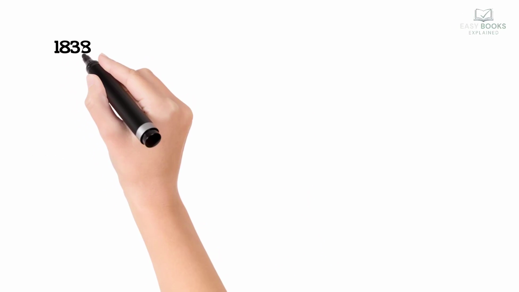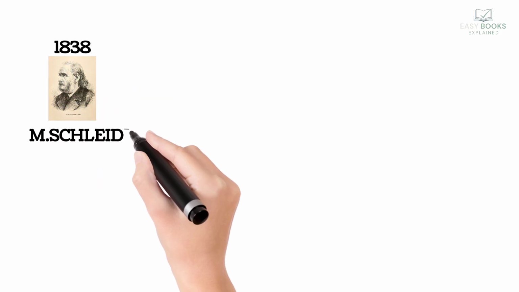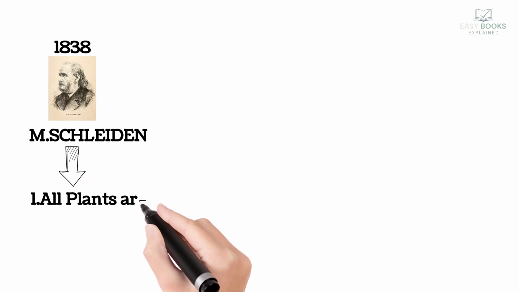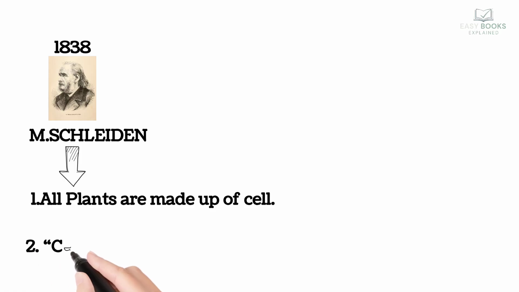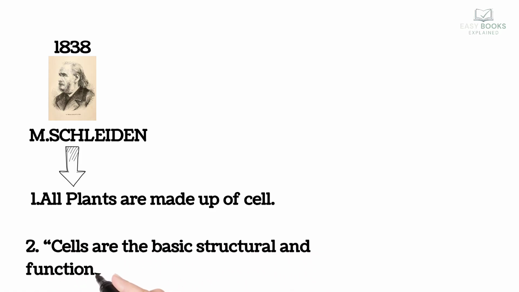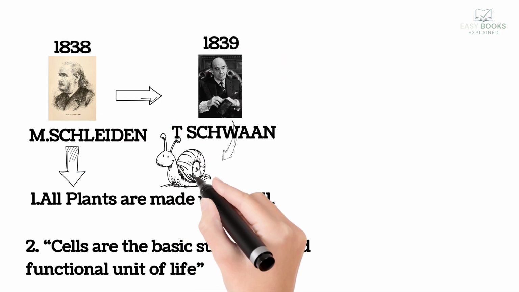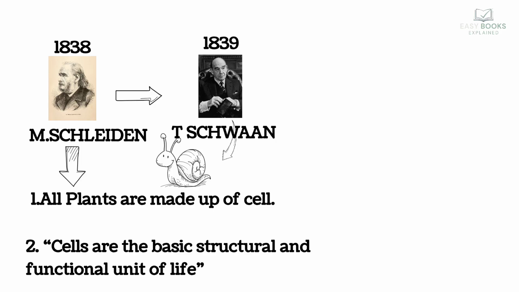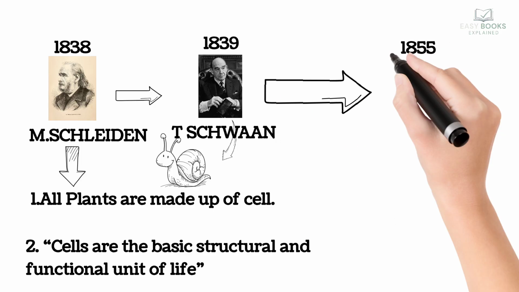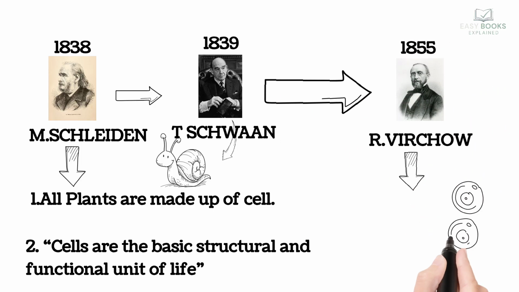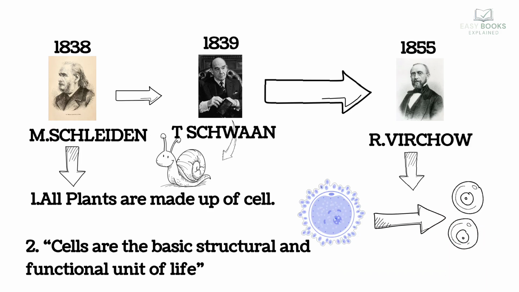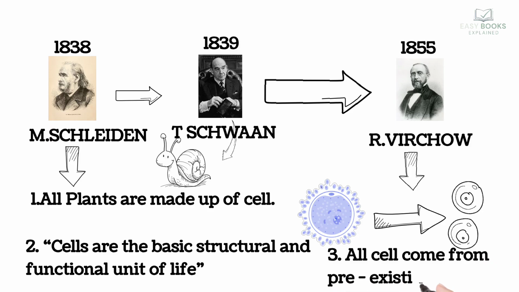In 1838, Matthias Schleiden stated that all plants are made up of cells, and cells are the structural and functional unit of life. In 1839, Theodor Schwann concluded that all animals are also made up of cells and structural and functional unit of life. Later, in 1855, Rudolf Virchow explained cell division and proposed that all cells arise from pre-existing cells. After the conclusions of these three scientists, this is how cell theory formed.